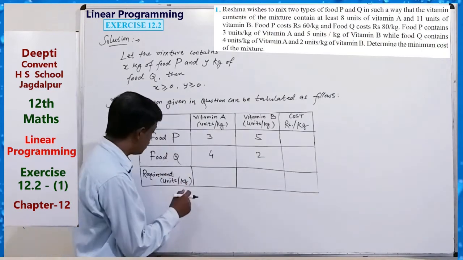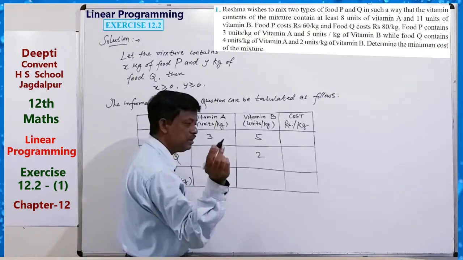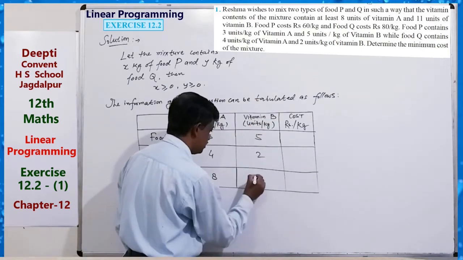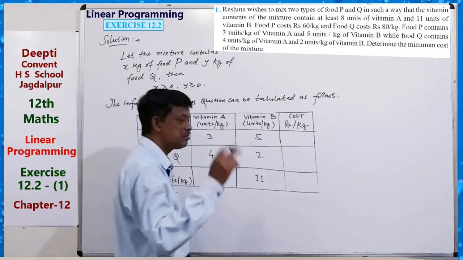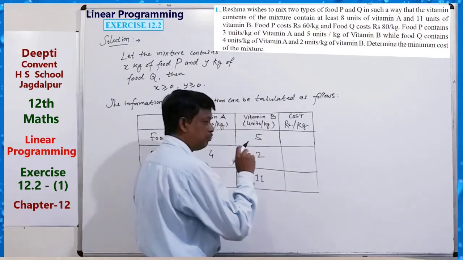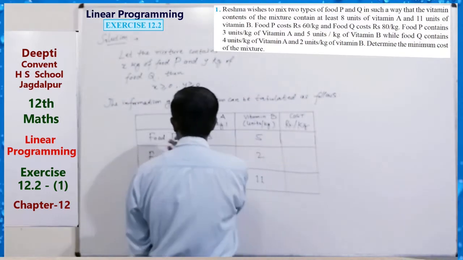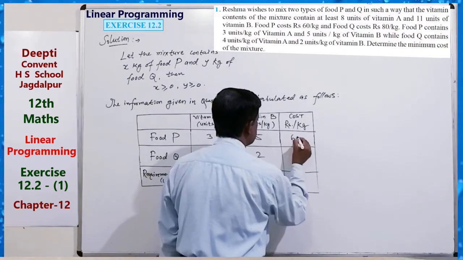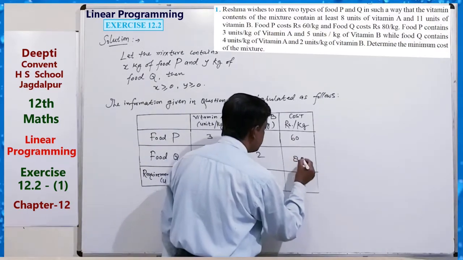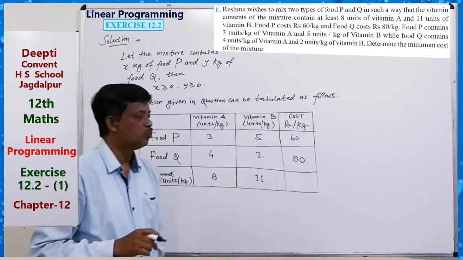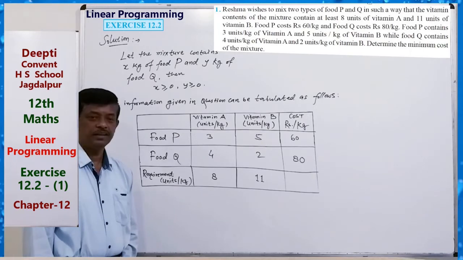And here the requirement of vitamin A is 8 units and vitamin B 11 units. And cost is also given: 60 rupees per kg for food P, and similarly 80 rupees per kg for food Q. So we can tabulate like this. Clear?